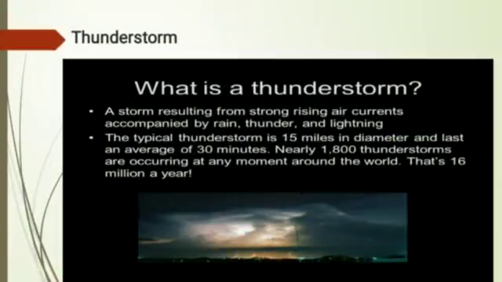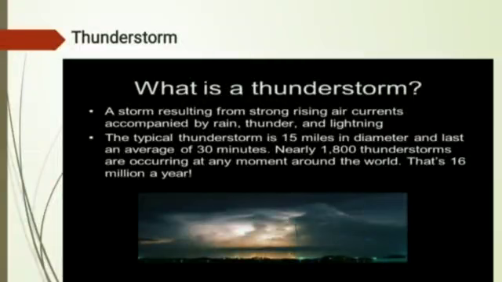Now we'll understand some more atmospheric, environmental, or we can say weather conditions. First is the thunderstorm. Many times you may also experience a thunderstorm.